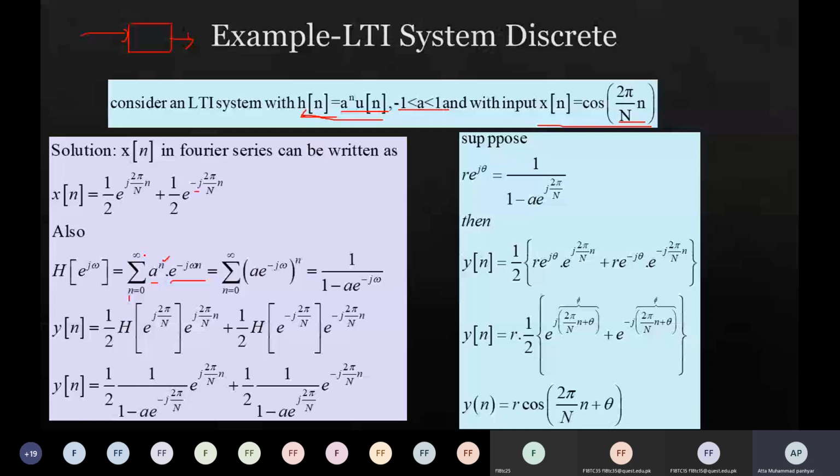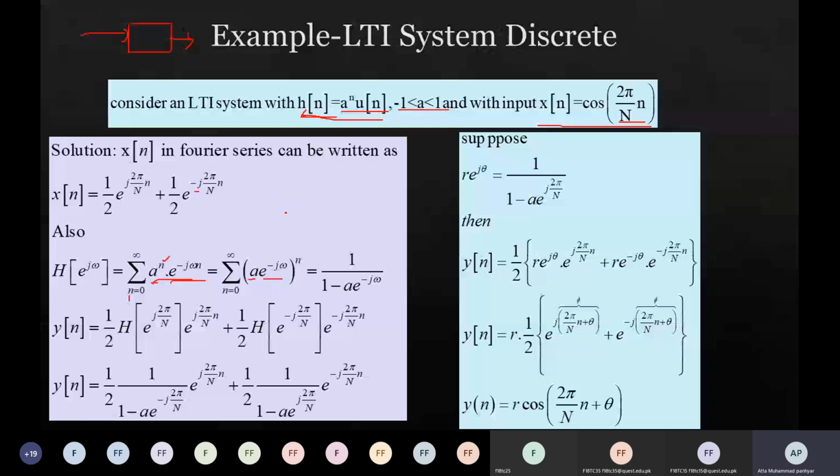So now, can we rewrite it as a e to the power minus j omega whole power n? Now this n is on both terms. So x power y whole power n is equal to x power n y power n, the law of powers of powers.